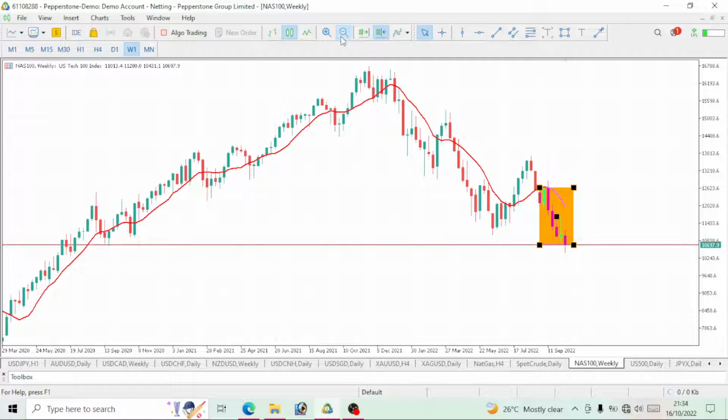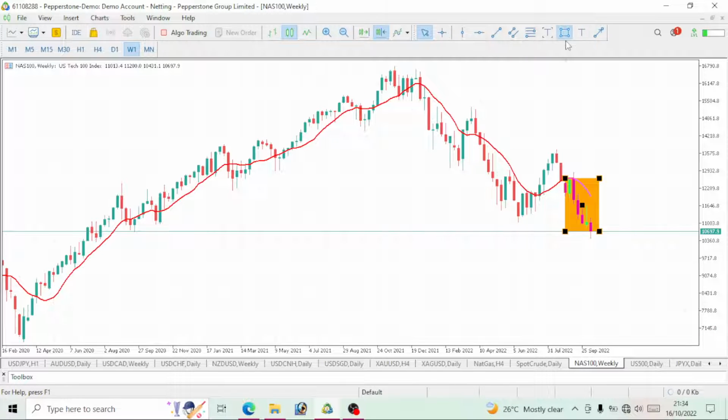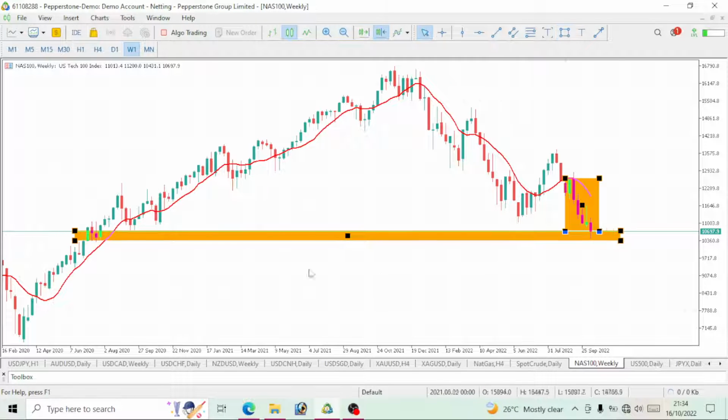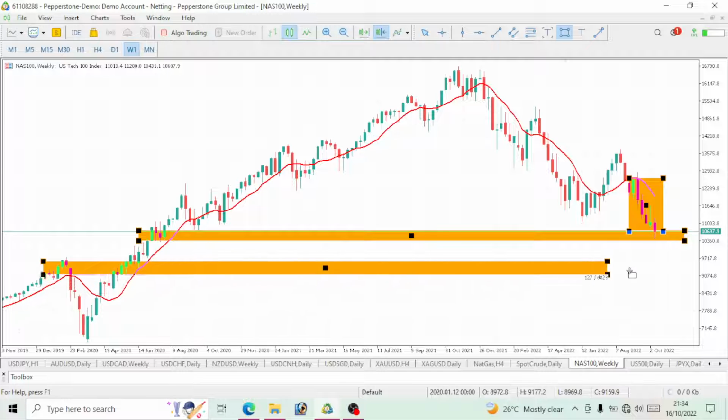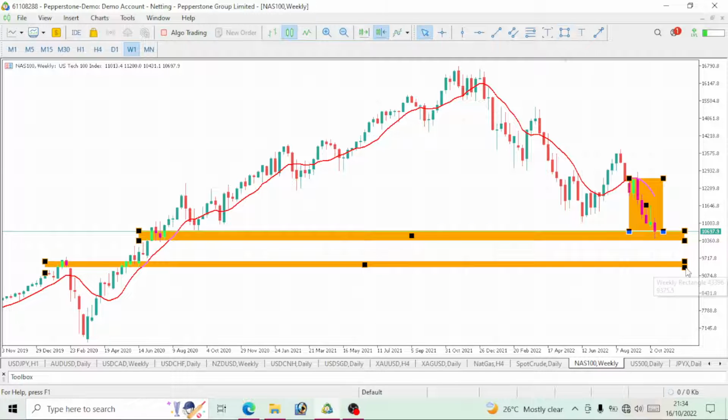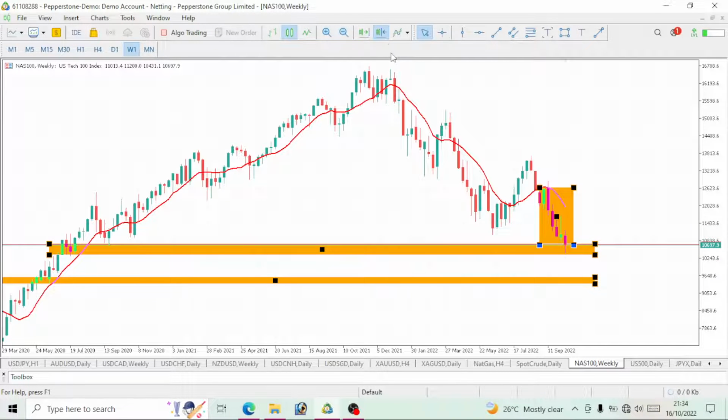So on the weekly time frame, we are on a bearish move. Let us break below these lows. We'll break below it this week. So we should be able to get to this level this week. I believe so. At least let us clock about 9717. Possibly we should be able to hit 9717 this week and break further down, which I strongly believe on Nasdaq 100. So that is it. Nasdaq 100 we will go bearish.